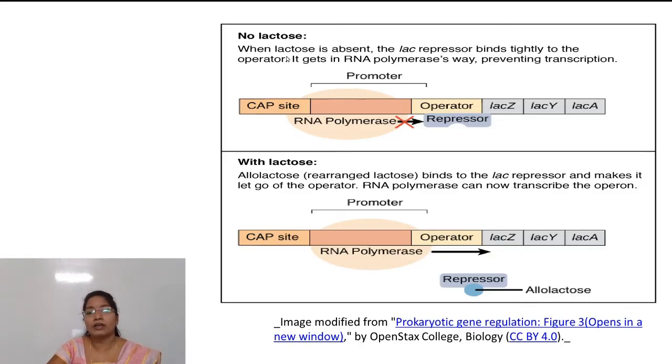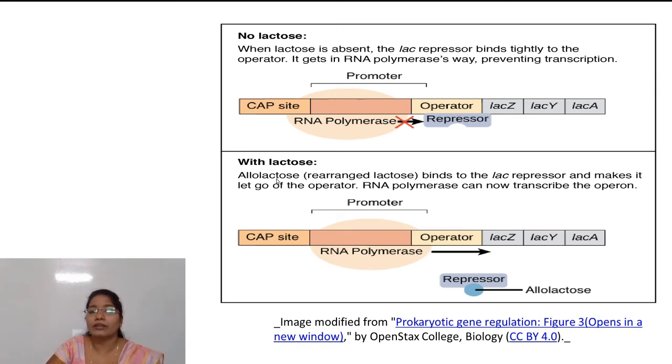Whenever lactose is absent in the medium, the lac repressor binds to the operator. At that time it prevents the transcription process.